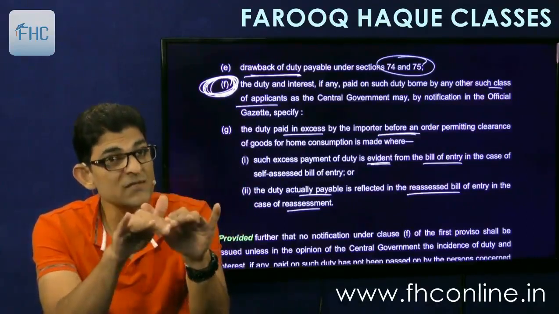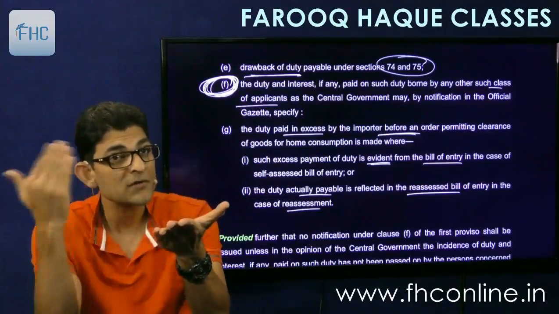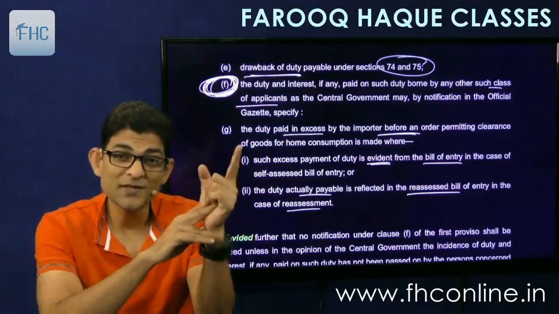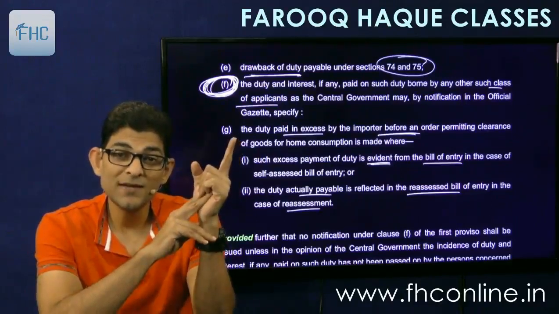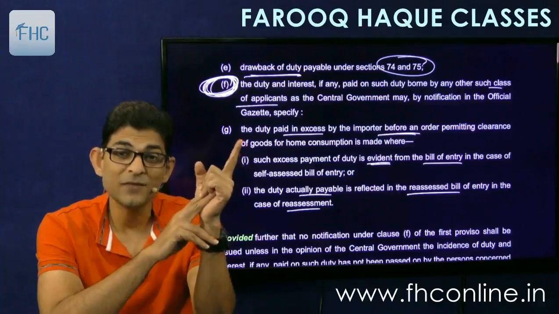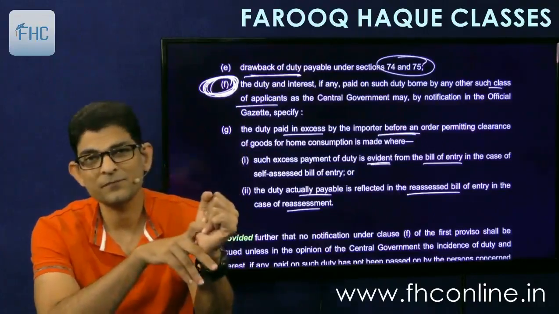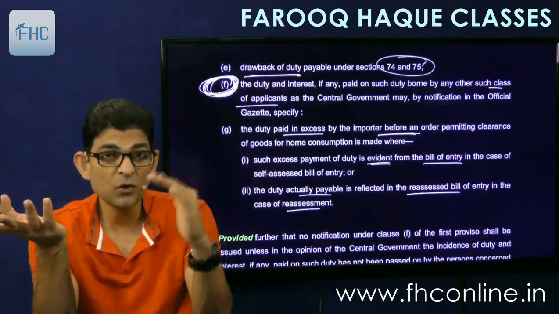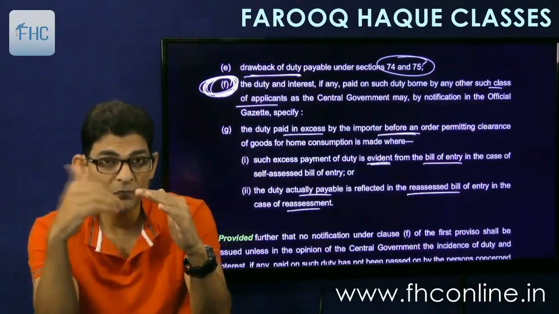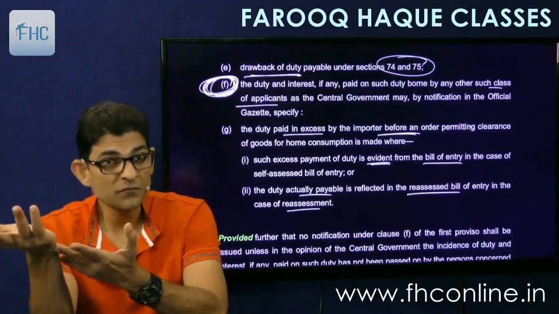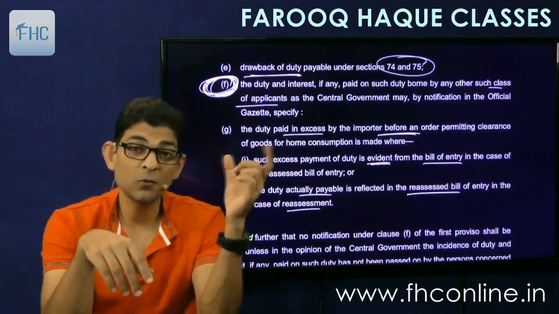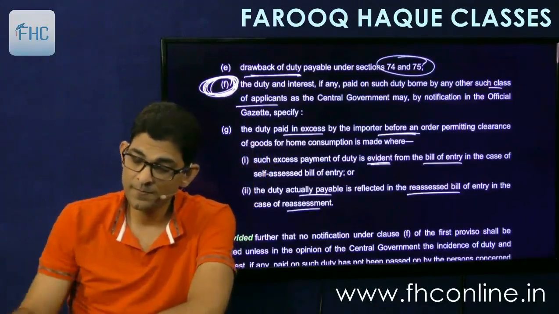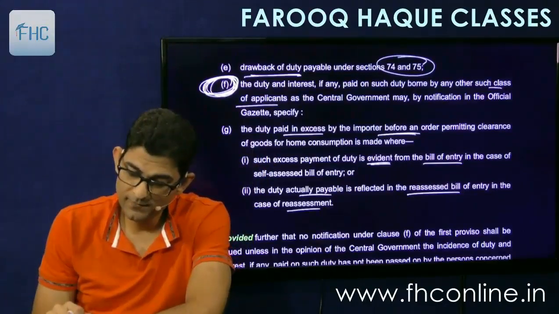So if order of clearance is yet to come, there is no question of passing off the burden to any other person. So therefore in this case, the refund will be given to the applicant himself, that is the importer himself. Because the burden is not shifted now. Because the goods are not yet cleared. If the goods are not yet cleared, I am not able to resell. If I have not resold the goods, the burden is not shifted. So therefore refund will be allowed to me, the importer, exporter, as the case may be. Okay.